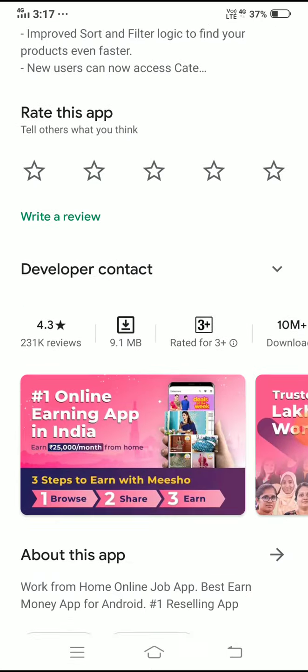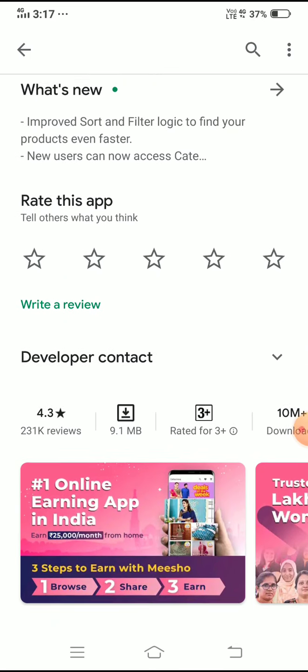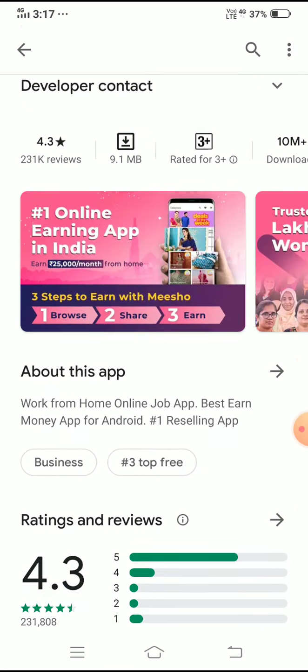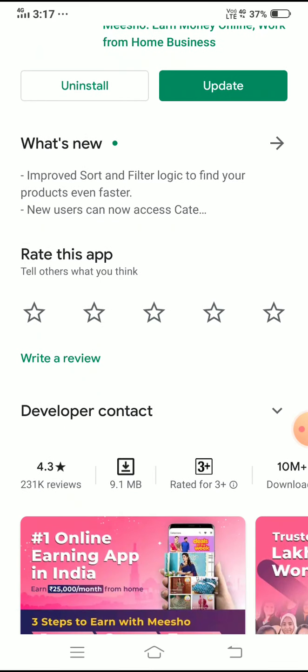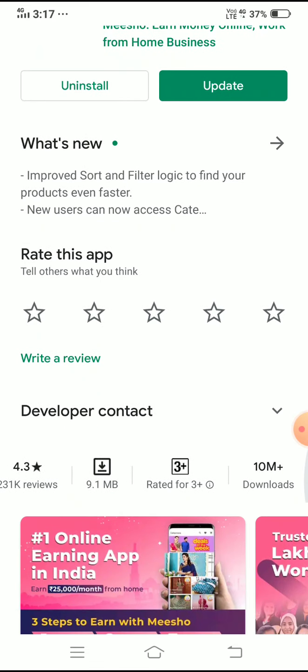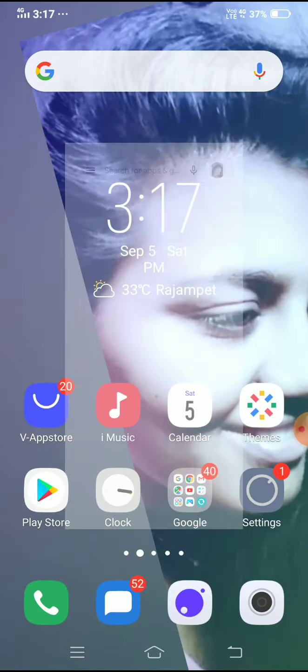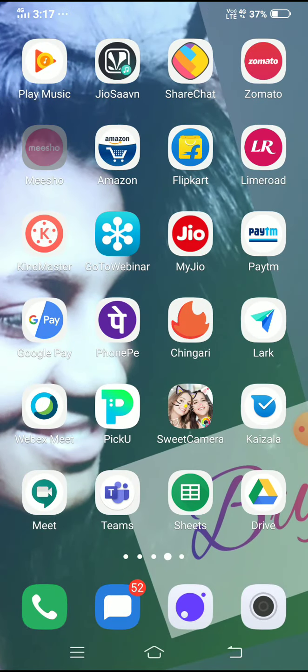Here is a 4.3 rating, and reviews are also there. It is a very nice app, but one request: the customer chooses the color of the item, so that it should be the same color. It has 10 million plus downloads and is a very interesting app. We can't get bored, so we go to the Meesho app.